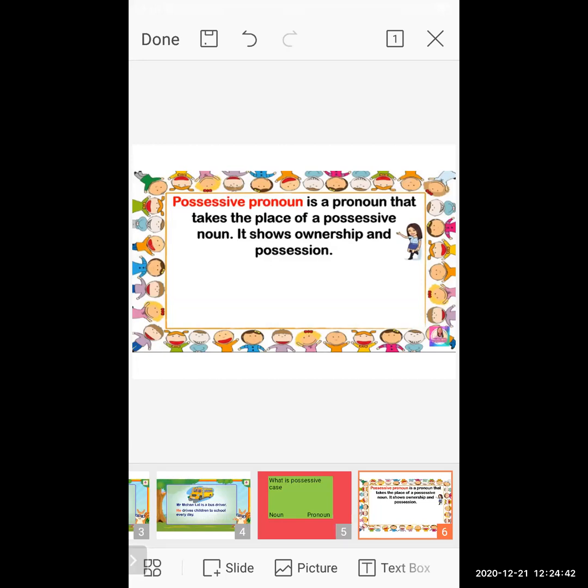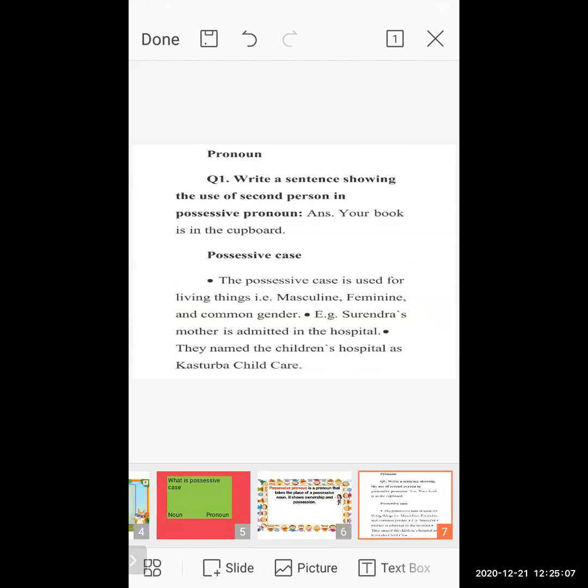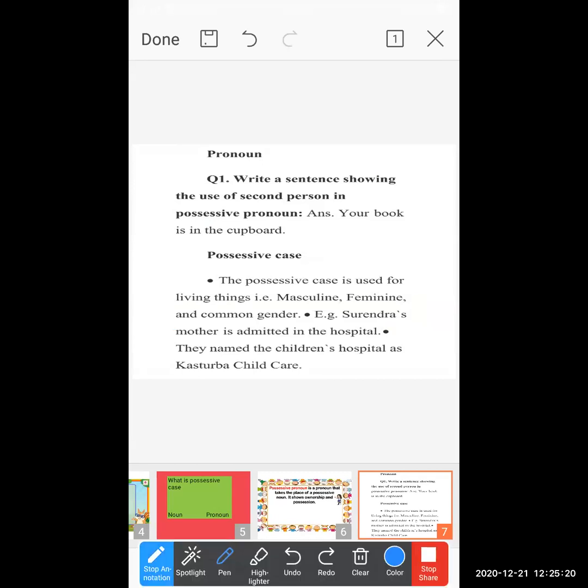Now we are talking about the possessive pronoun. What is the possessive pronoun? Instead of the name, if you are using pronouns, that comes under the possessive pronoun. The first thing is that the sentence shows ownership, and the second thing, which you can find very rarely, is that the second person is playing a role. Now see, this is a possessive pronoun case. Write a sentence showing the use of second person in possessive pronoun. Okay, now have a look at a sentence.